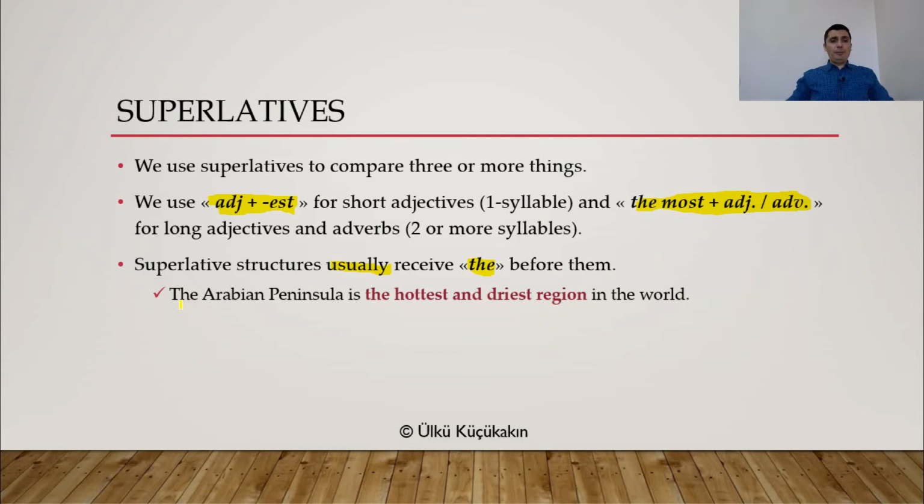So, the Arabian Peninsula is the hottest and driest region in the world. Now, we have two short adjectives here, hot and dry, okay? So, hot, the hottest, dry, the driest. So, est, and you never forget the there, all right?